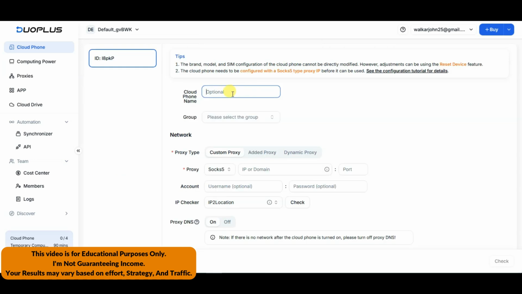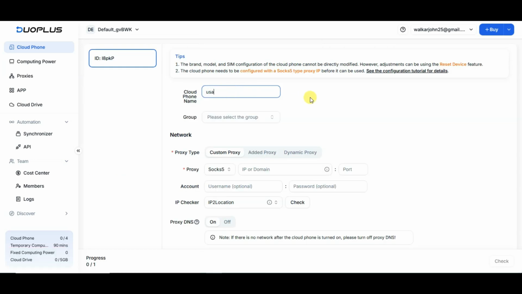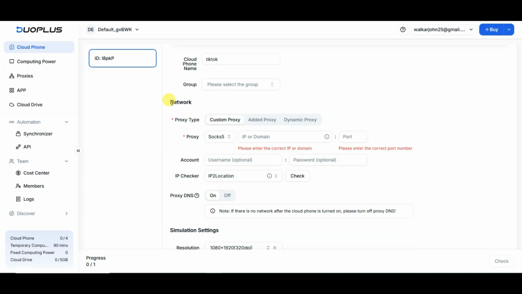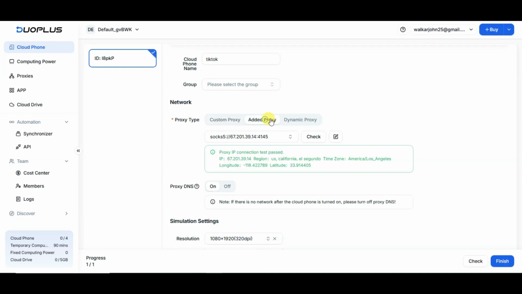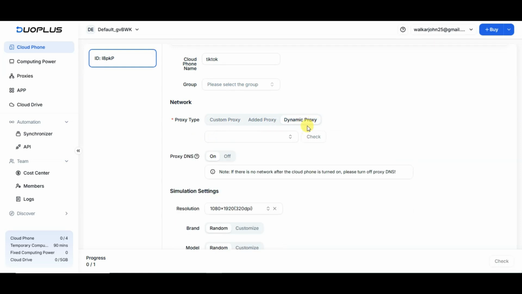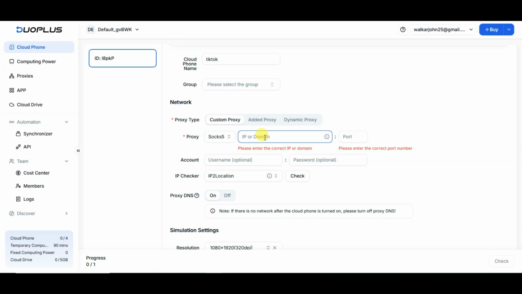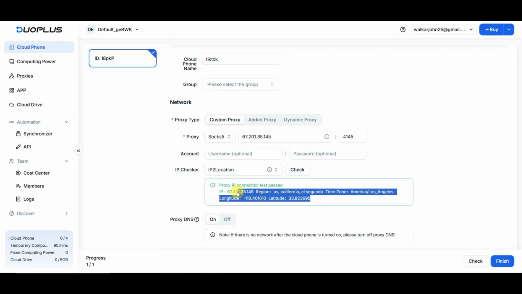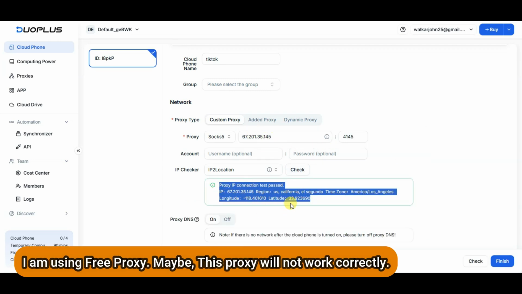You can type your cloud phone name. You can type anything. Now you need to select your network. Here you can see proxy type, custom proxy, added proxy, dynamic proxy. You can enter your IP address or domain name. You can enter your correct port number. If you want to secure your cloud phone, then you can type your username. You can type your password. After entering proxy, you can click on check button. Yeah, here we go. As you can see, this proxy address is working well.